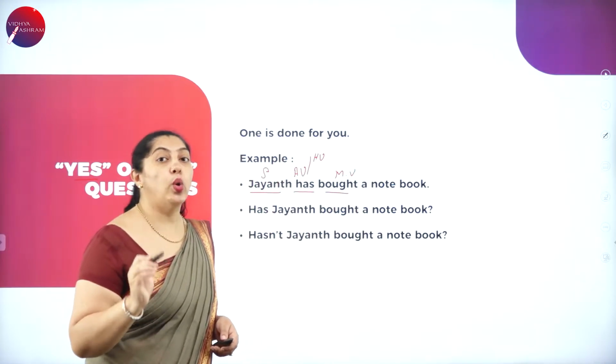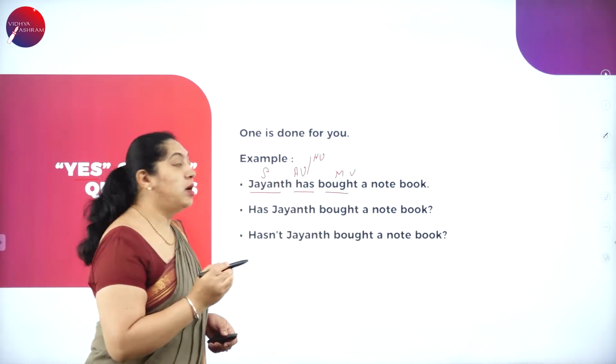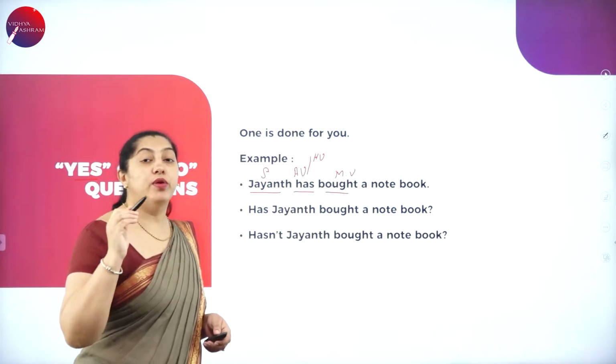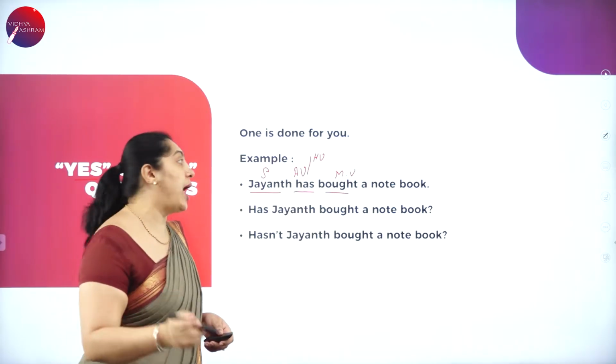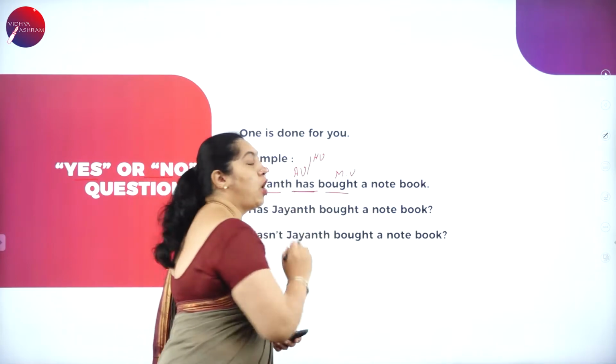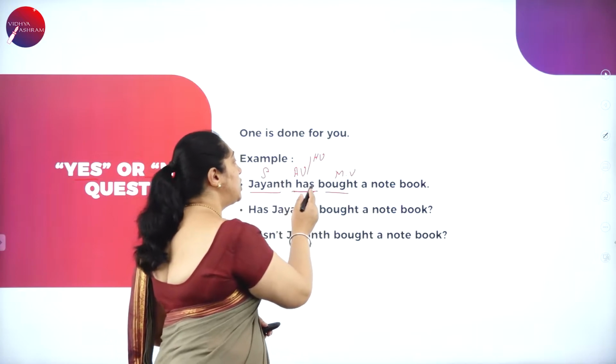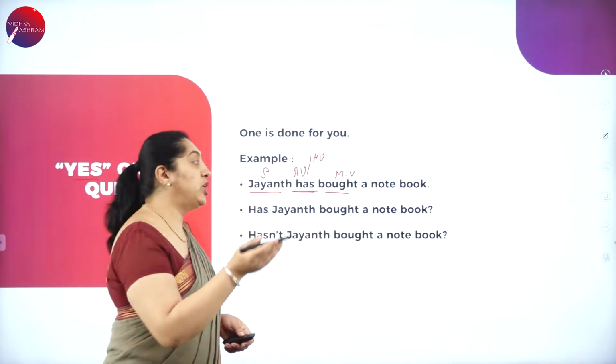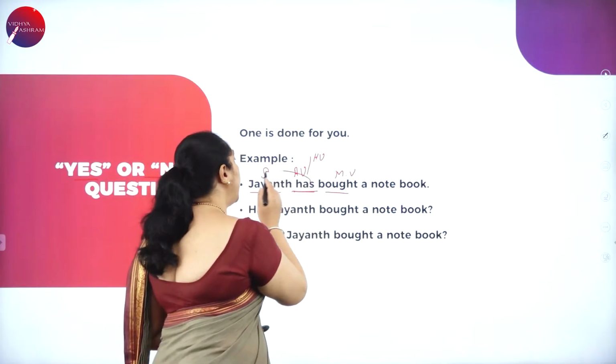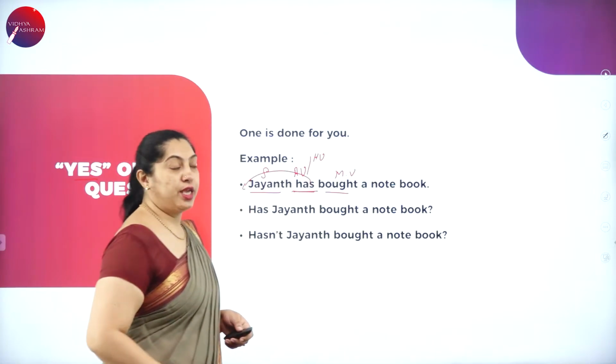When you write it in the yes or no question form, the main thing is that you need to identify the auxiliary or the helping verb. The auxiliary verb is has. So this has will be written at the beginning of the sentence. It will be brought here.